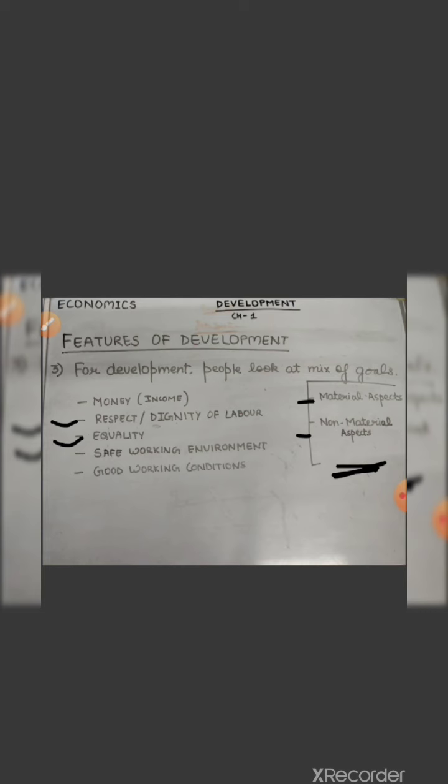Can you buy friendship with money? Or can you buy equality or respect with money? So hence we say that for development people look at a mix of goals. I hope you all understood the three features of development.